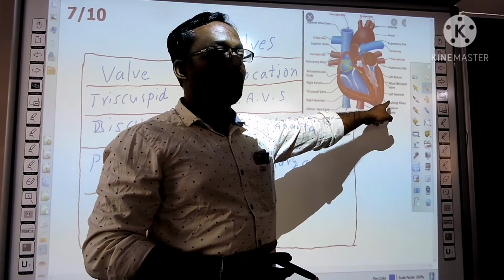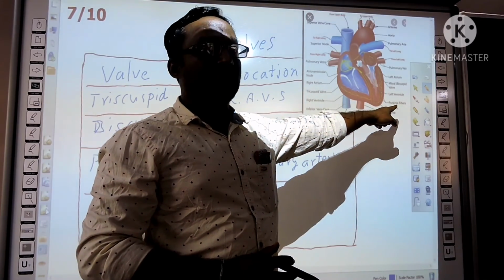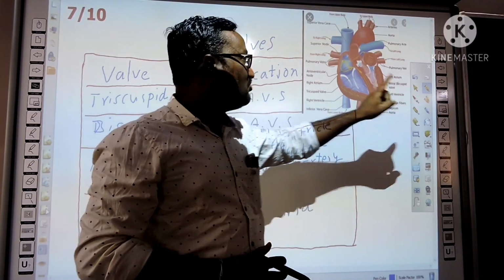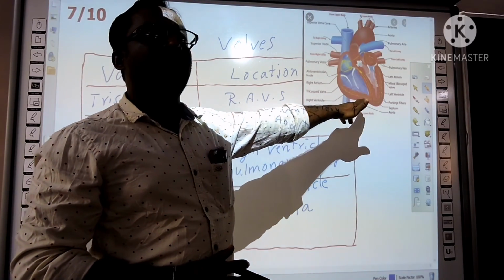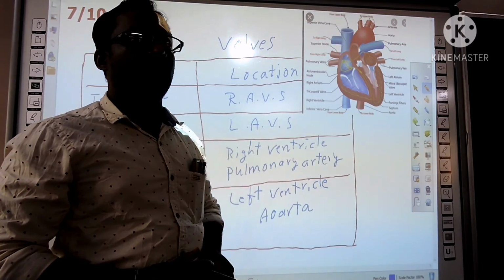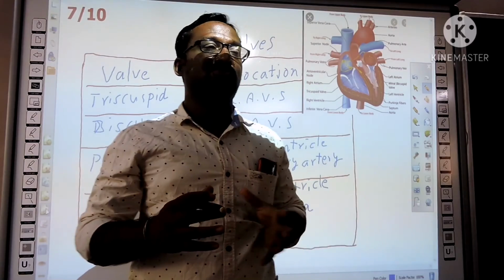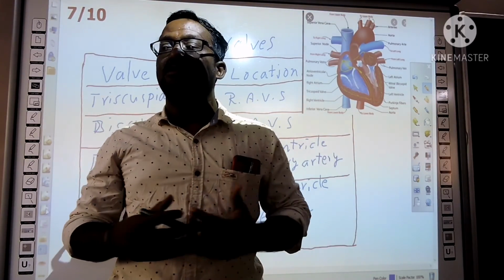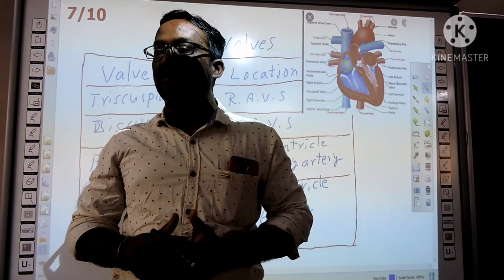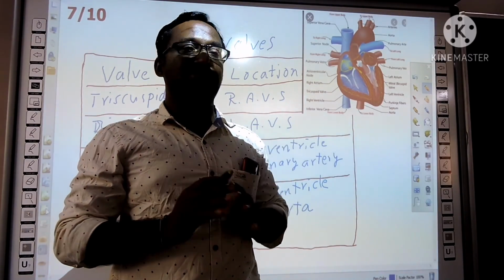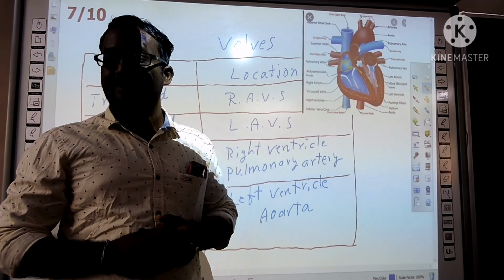Systemic valve. What is the valve between right ventricle and pulmonary artery? Pulmonary valve. What do they do? They open and close, and by that they regulate the movement of the blood. In the cardiac cycle topic, you will learn more about the function of these valves and how they regulate the blood movement. Understand?